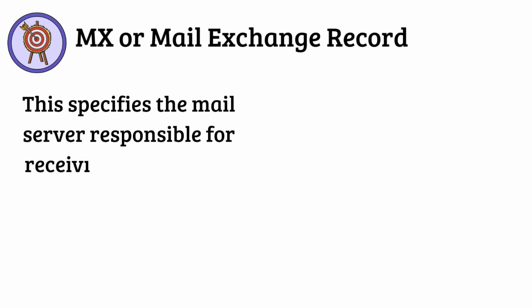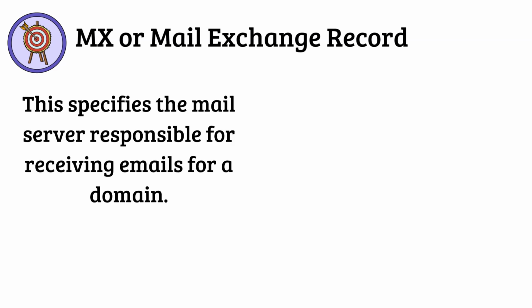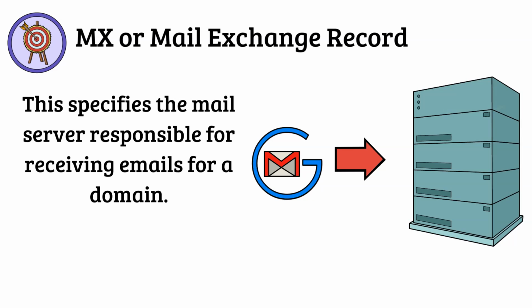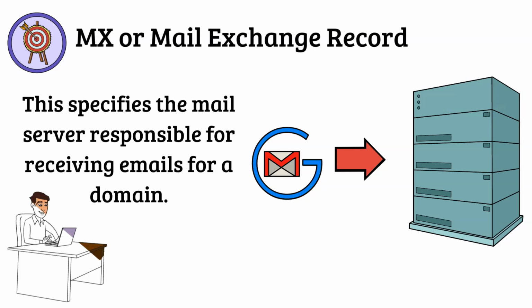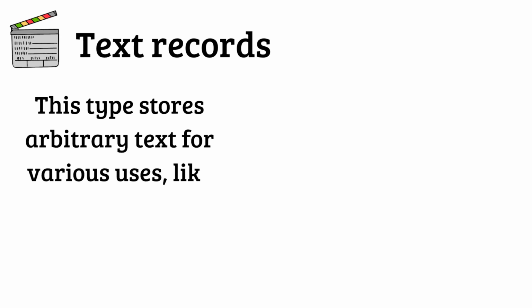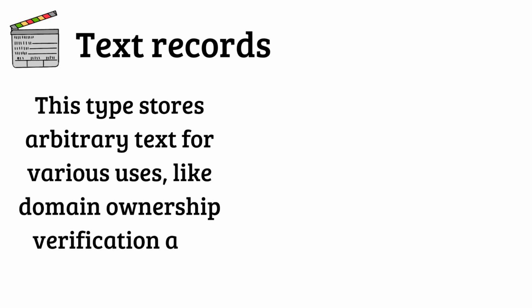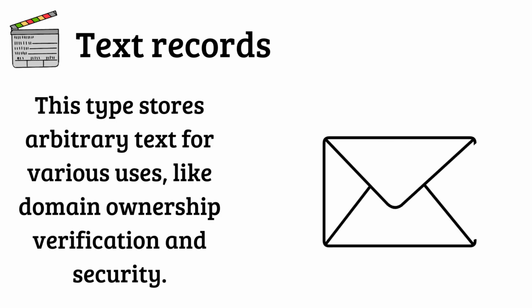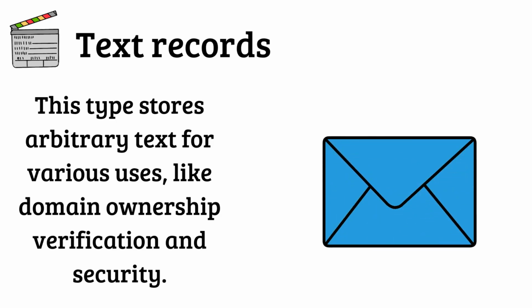This specifies the mail server responsible for receiving emails for a domain. This means it directs emails to your domain mail server. These records work with an email server to enable the setup of personalized email accounts. Additionally, we have text records. This type stores arbitrary text for various uses, like domain ownership verification and security. These records are frequently used in various email authentication protocols.